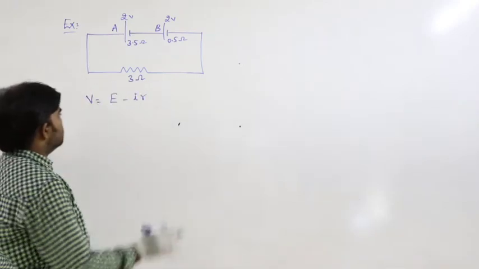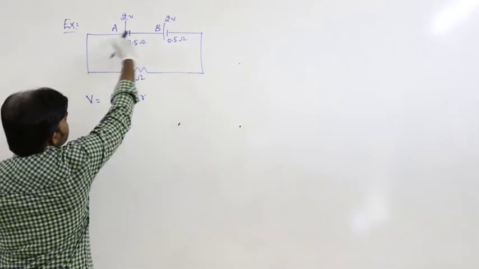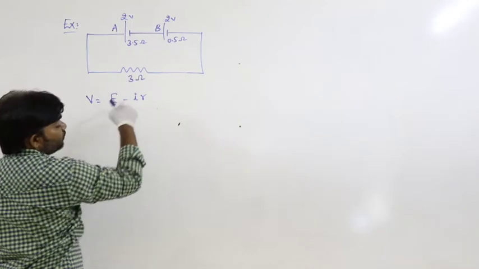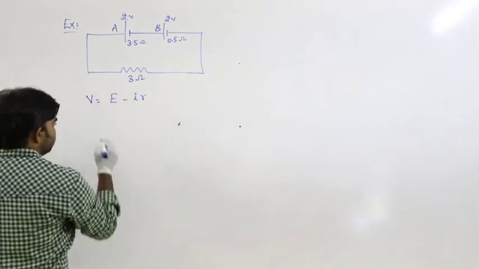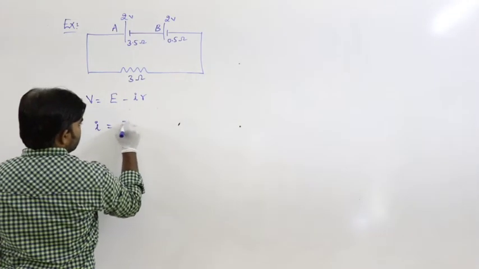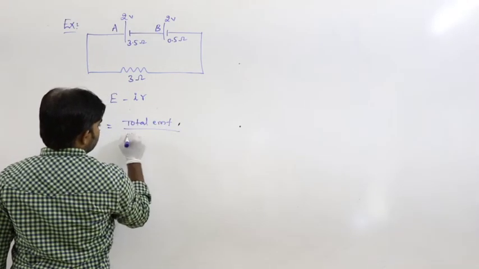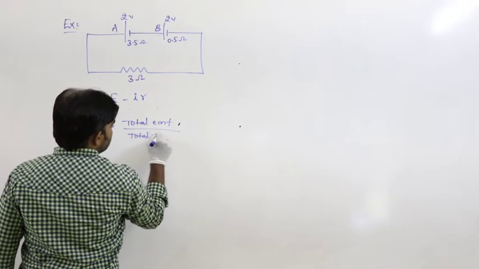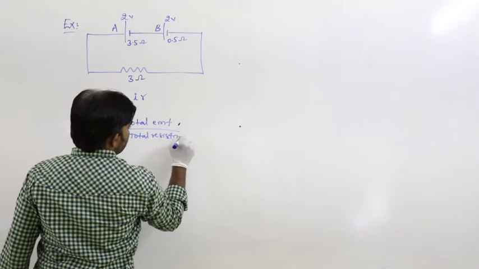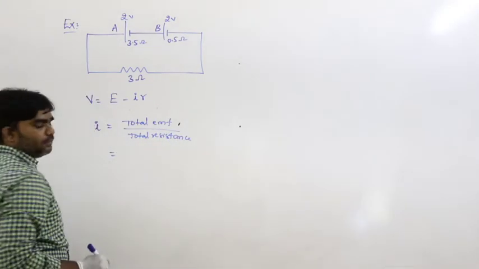That is the formula. For that purpose, we know the value of E and we have to find out the current. The current formula is total EMF divided by total resistance.